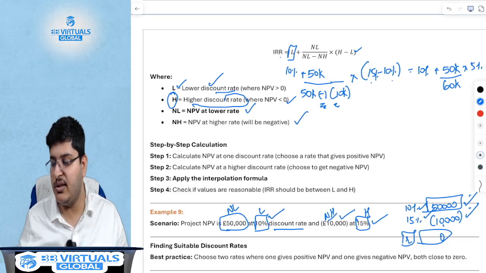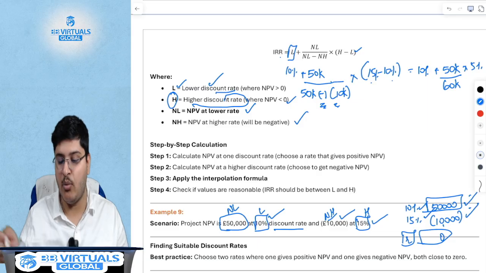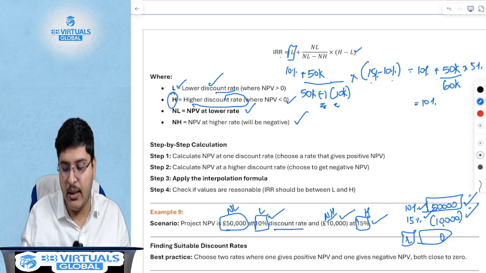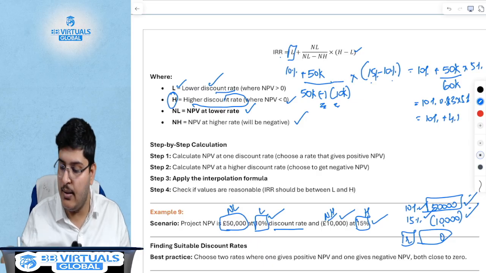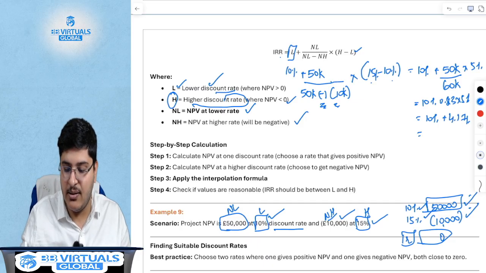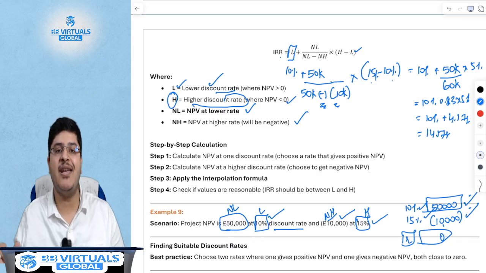So 50,000 divided by 60,000 is 0.83 into 5%, which is nothing but 4.17%. So your answer over here is 14.17%. So your formula of IRR is nothing but the interpolation method.